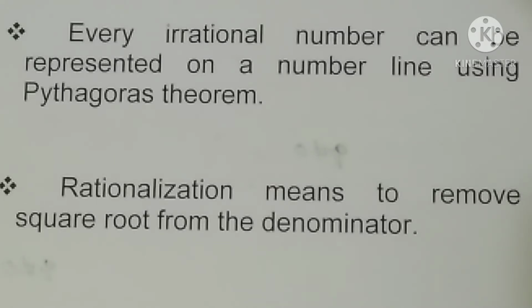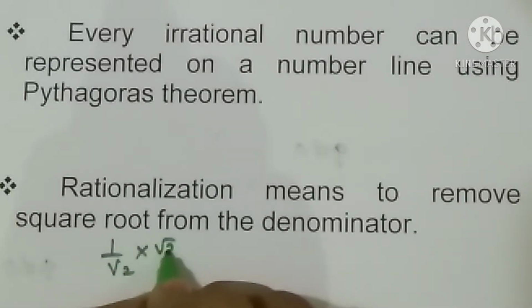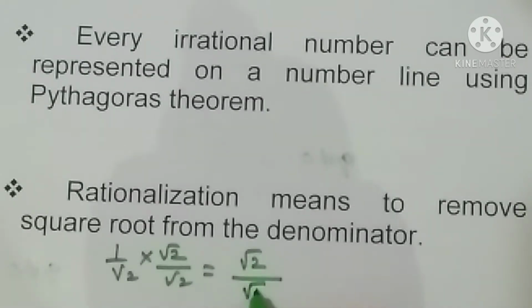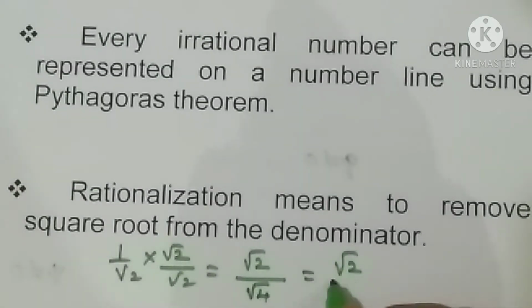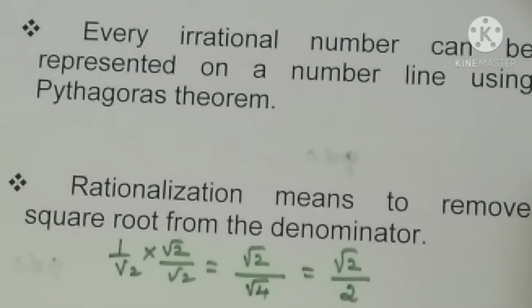Here it is shown. Rationalization means what? To remove the square root from the denominator. Suppose 1 by root 2 is there, that root 2 in the denominator we have to make a rational number. So what will we do? Multiply and divide it by root 2. So how will that happen? 1 by root 2 into root 2 by root 2. In the numerator we have an irrational number, and the denominator will get root 4. Root 4 means it is 2 only. So in the denominator we get a rational number, 2 only.